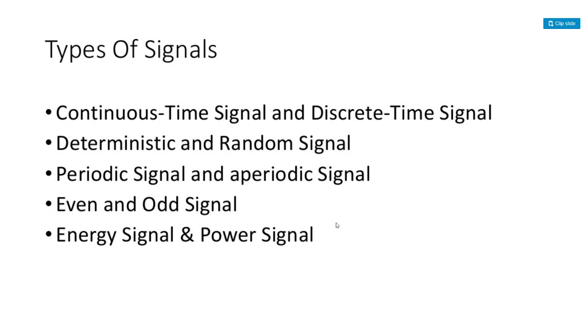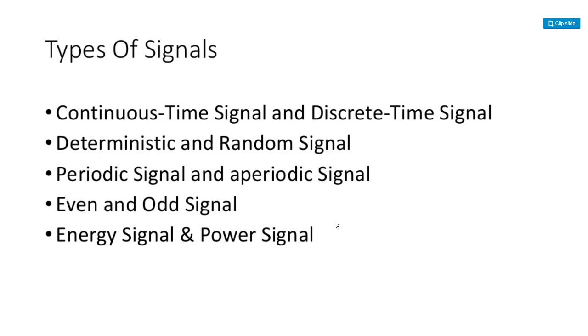A continuous time signal is one in which the amplitude of the signal is continuous with respect to time. Amplitude is continuous and the time is also continuous. That is called a continuous time signal. Coming to the discrete time signal, the signal is defined at discrete time instants. So that is called a discrete time signal.